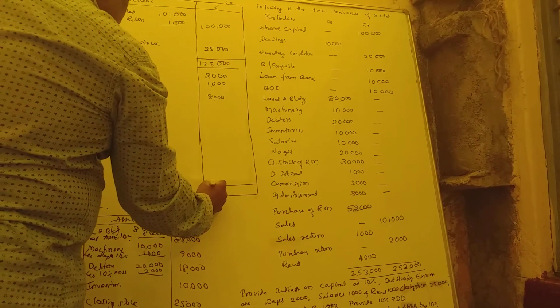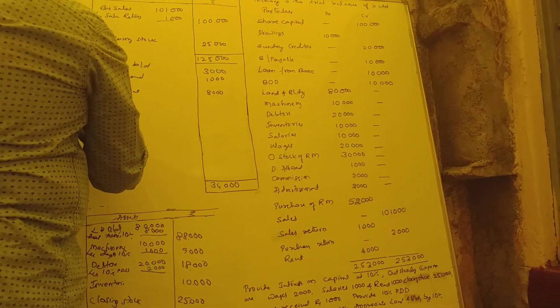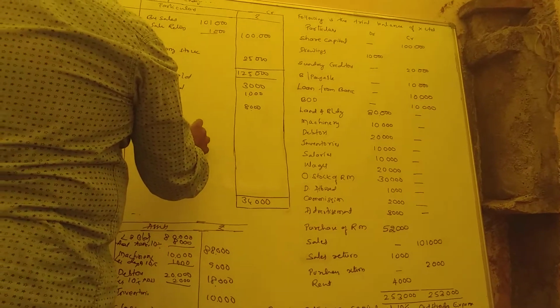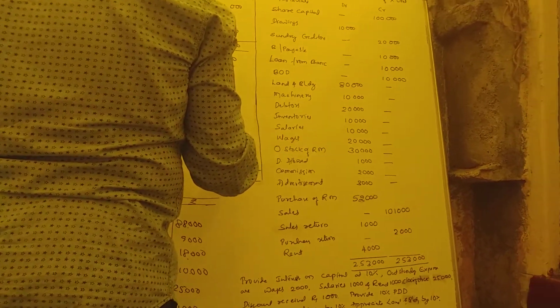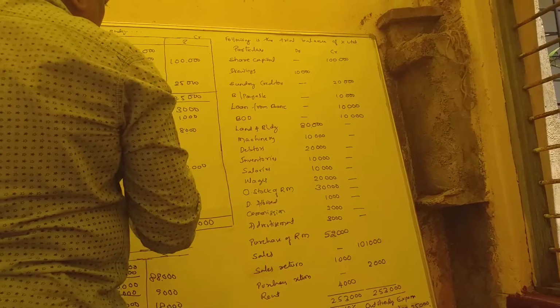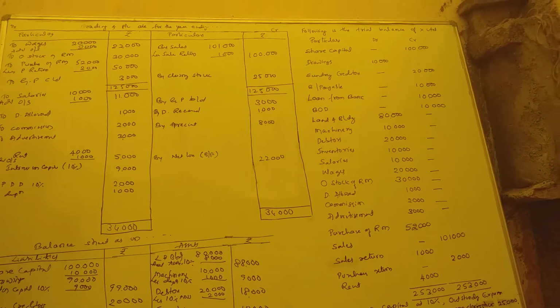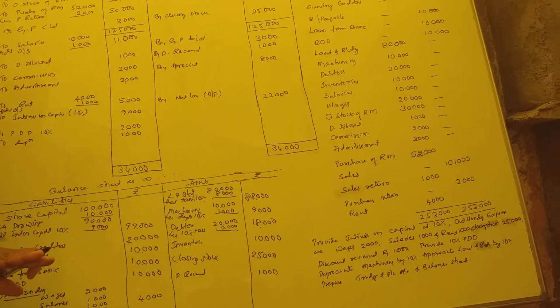So here also 34,000. We are getting loss now. So that is loss, by net loss. That is balance figure, I think. Thousand. So this is loss here. That loss now.